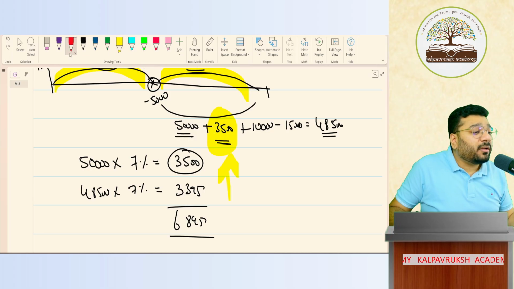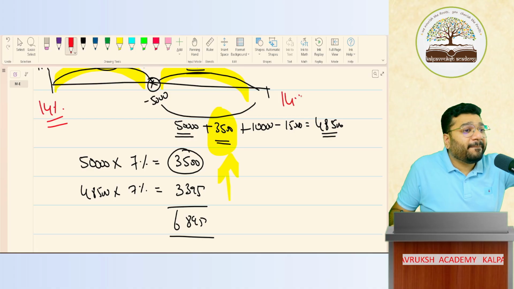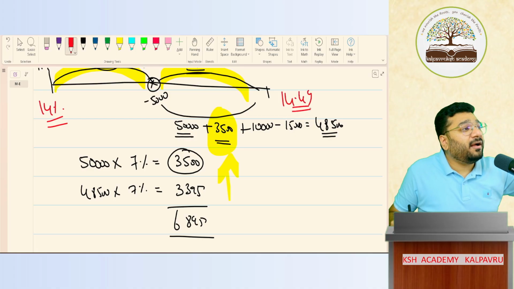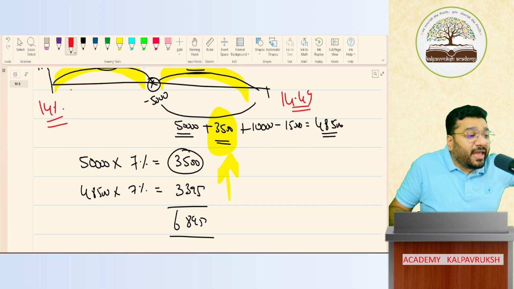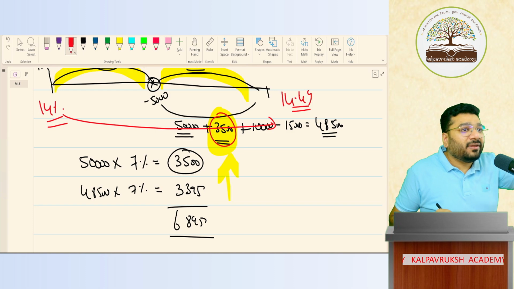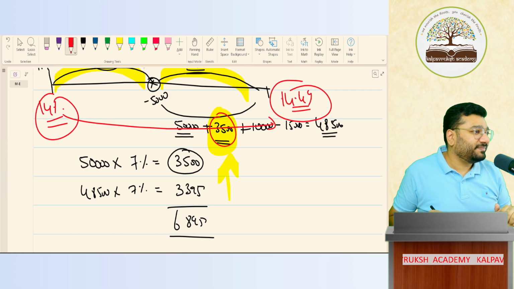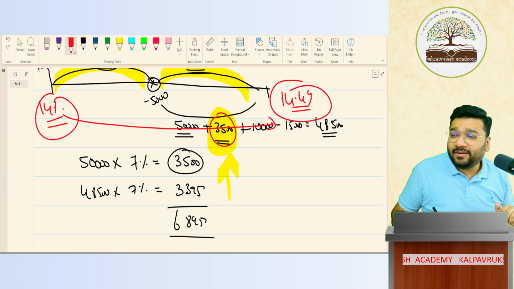Hence, your 14% charging rate versus the 14.49% effective rate is a difference. Do you know why this changed? This 3,500 got reinvested. That is why the per annum rate and the effective rate have changed. Got it, not got it?